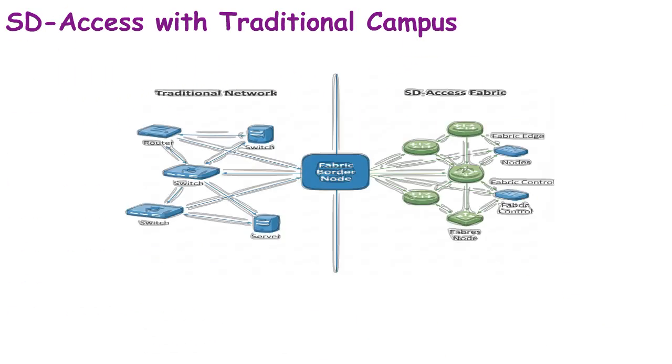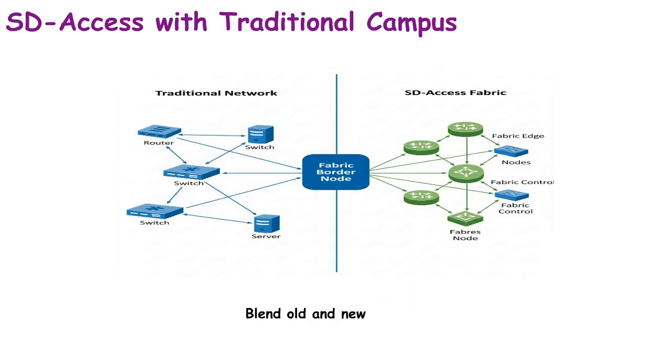Integrating traditional campus networks with SD-Access requires careful interoperability planning. Think of merging manual systems with smart automation in a modern factory. Traditional networks rely on VLANs, spanning tree, and ACLs for segmentation and control. SD-Access replaces these with identity-based segmentation and fabric overlays. Interoperability is achieved through fabric border nodes connecting to legacy distribution or core layers.